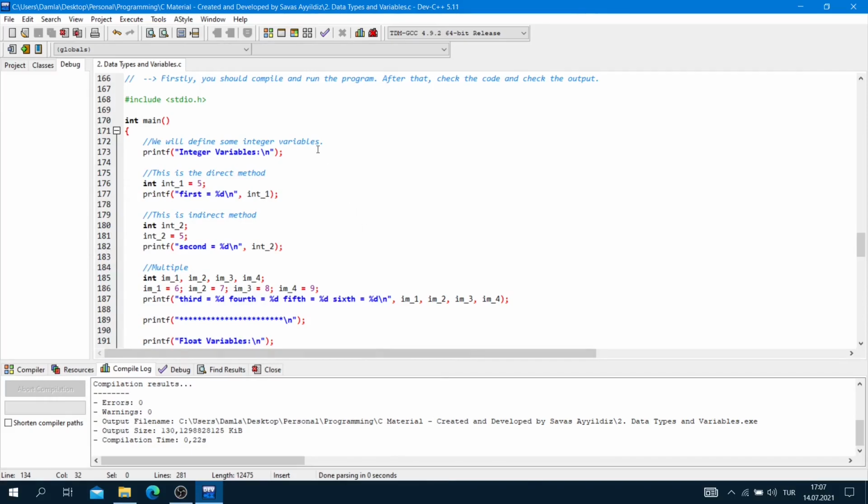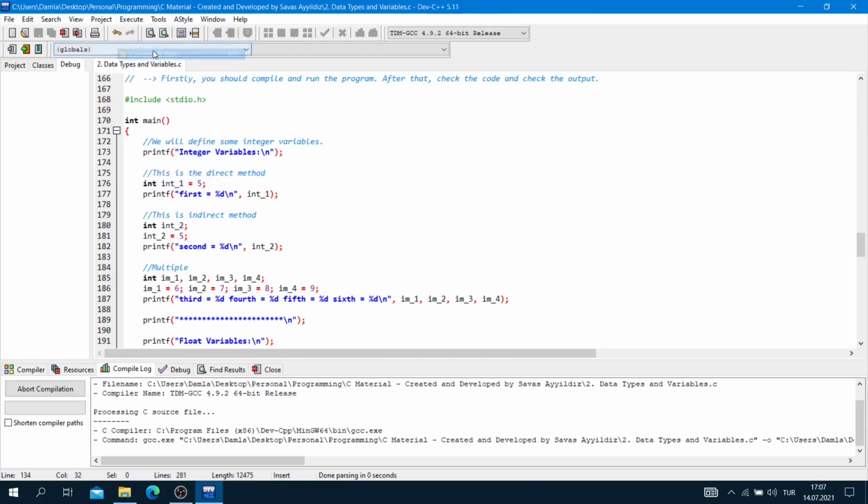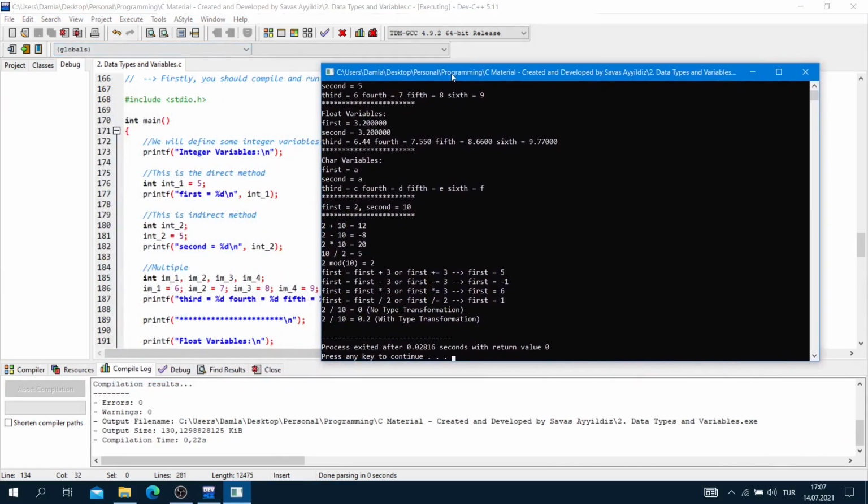Firstly, we will compile and run our program. After that, we will check the code and check the output. Execute, compile, and run. As you can see, our output is here.